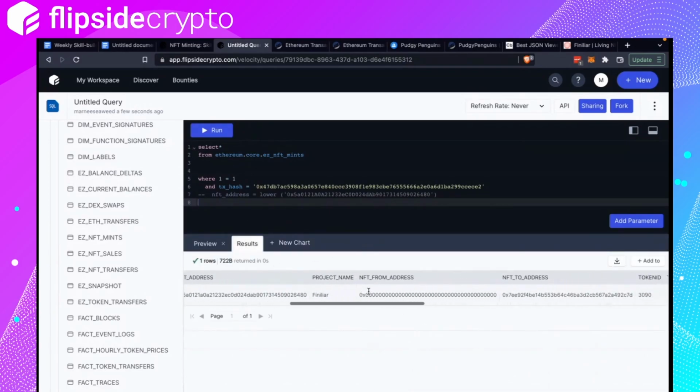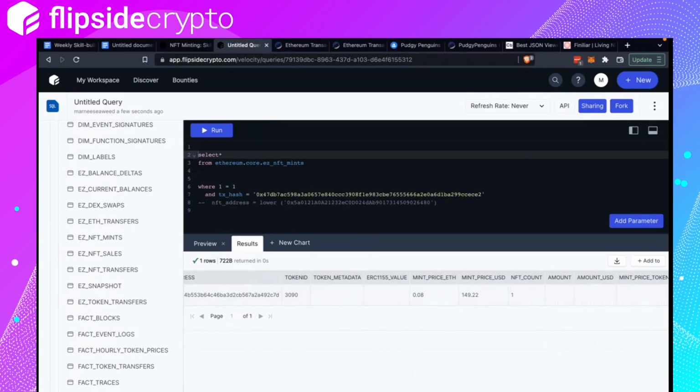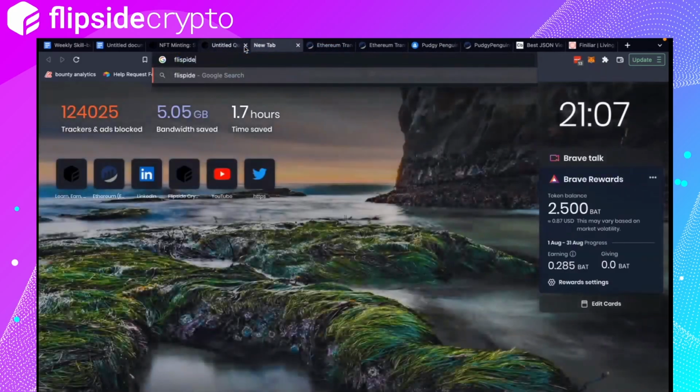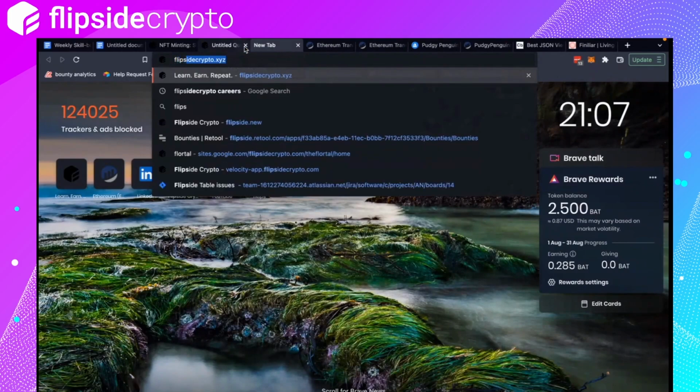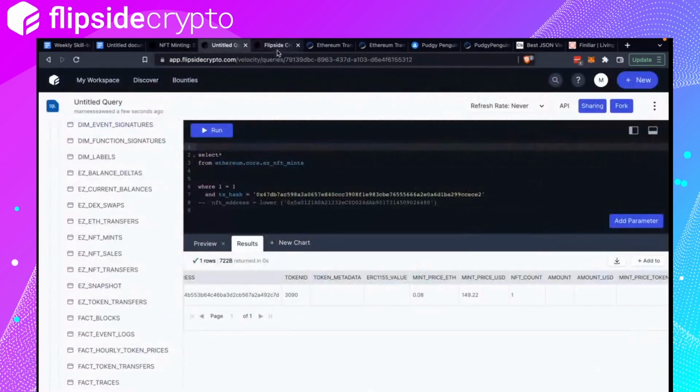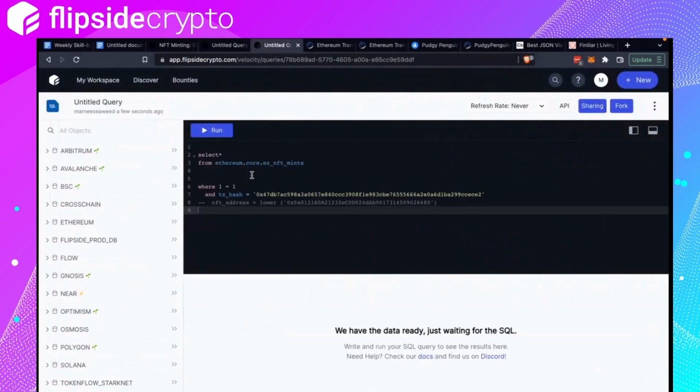Nice. Okay, so this is the transaction that we want to work with, that we want to find how it looks like in event logs. So I'm going to make a separate query. Copy this whole thing. I want to run it on the event log.